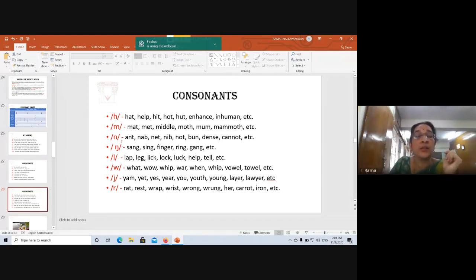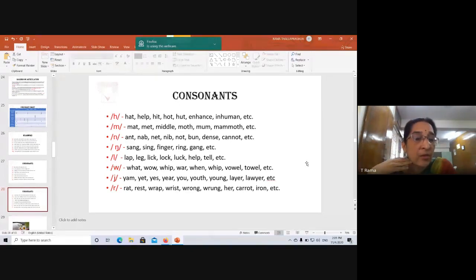All those. This is the ng sound, as in sang. When we use this sound, we should not pronounce the g sound. It is sang, sing. Finger. When you say finger, it's not a hard g.